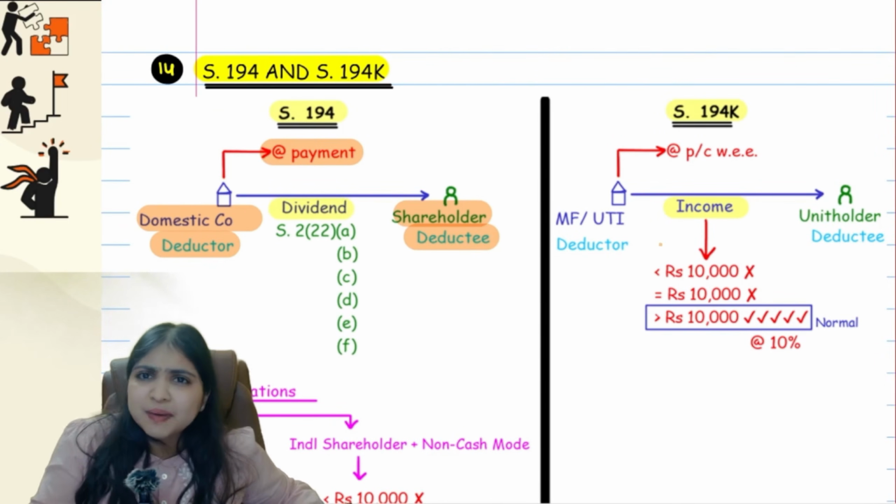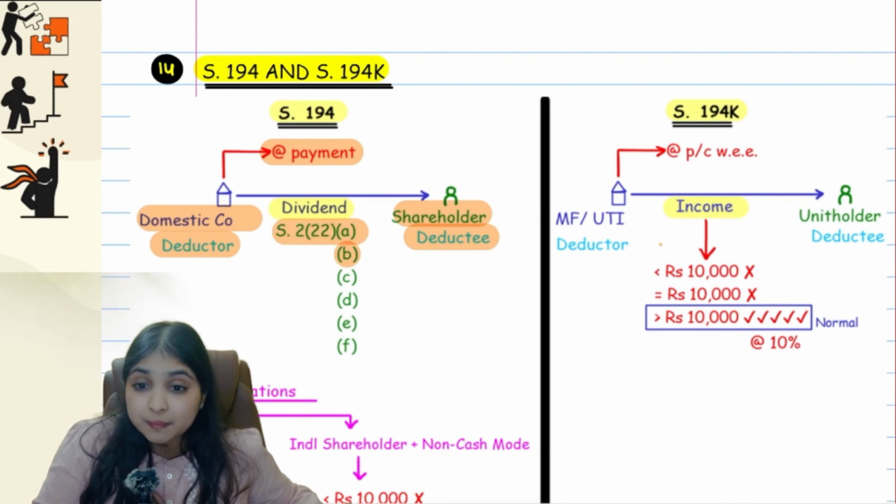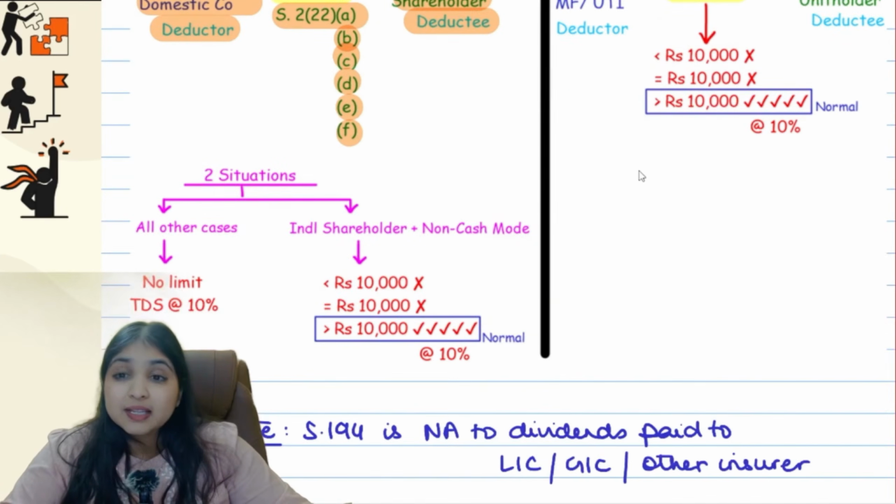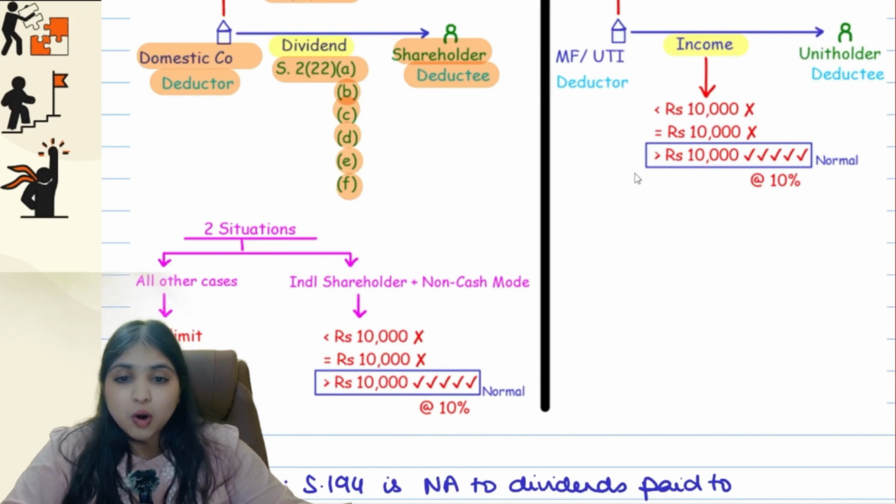And the dividend can be any type of dividend. It can be 222A, B, C, D, E, F. It can be any type of dividend. 194 will apply. But what's the limit over here? The limit will depend upon in what mode the payment of dividend is being made.